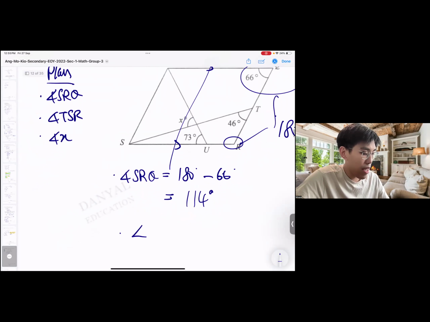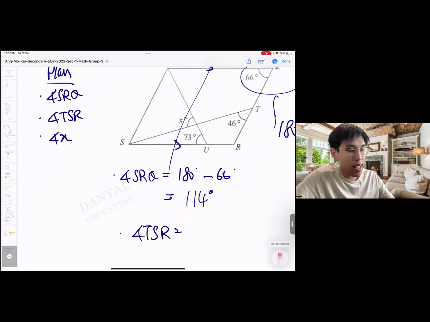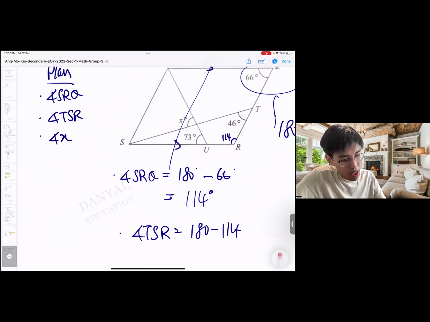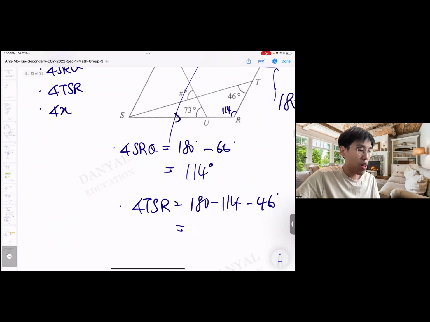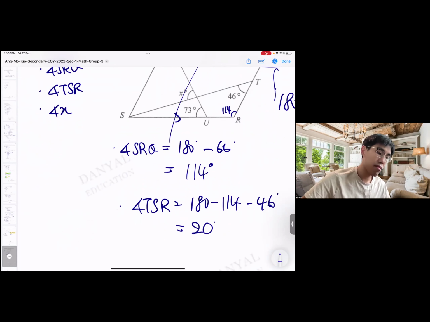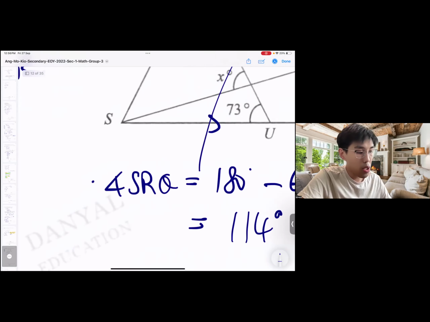Then I can find angle TSR. Now TSR is in a triangle. I got 114 here, which means I can find TSR. TSR is 180 minus 114 minus 46. Okay, there will be 20. So this angle is 20.